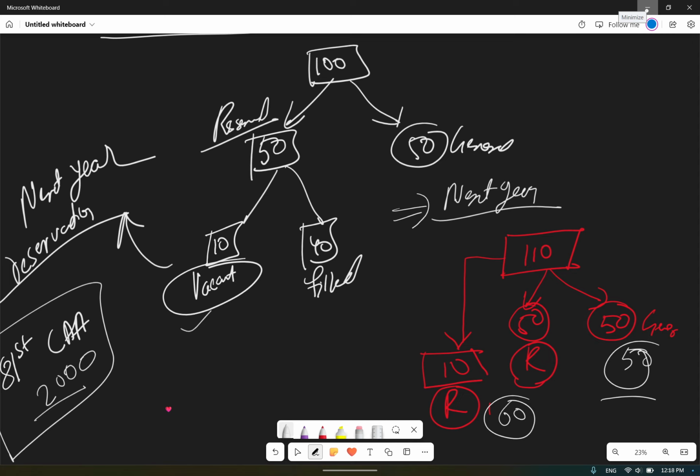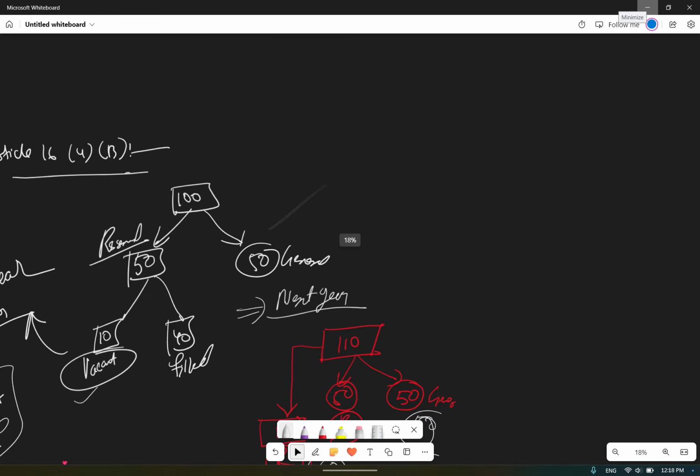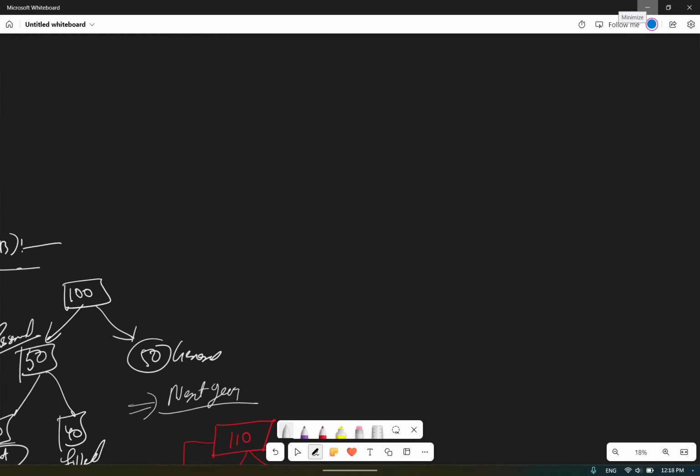Now Article 16 clause 5. What exactly is this Article 16 clause 5? We'll see.